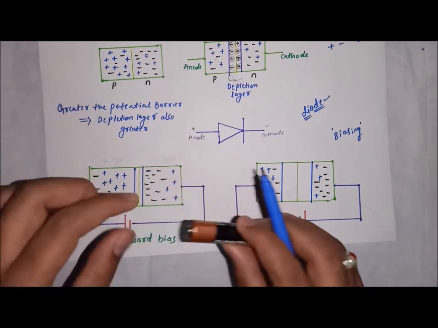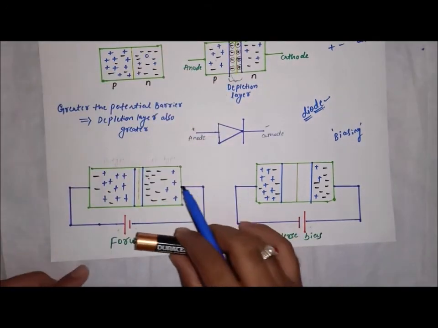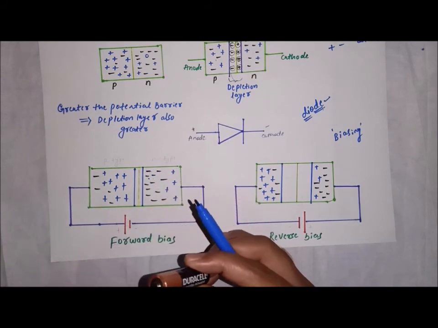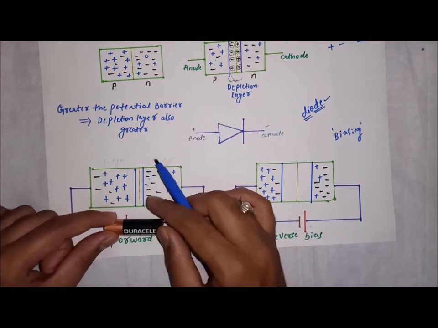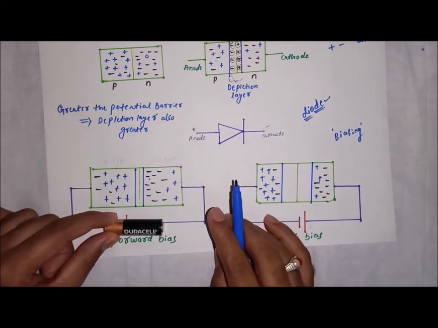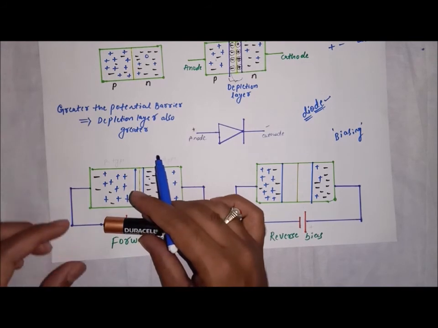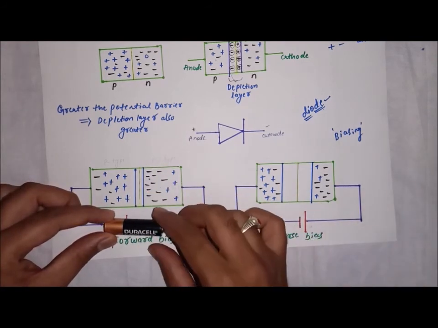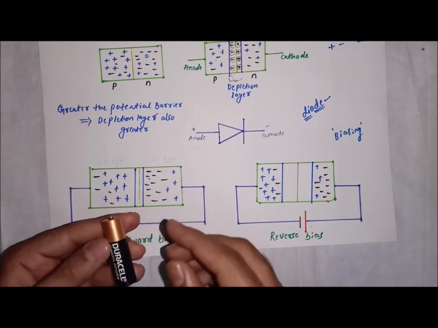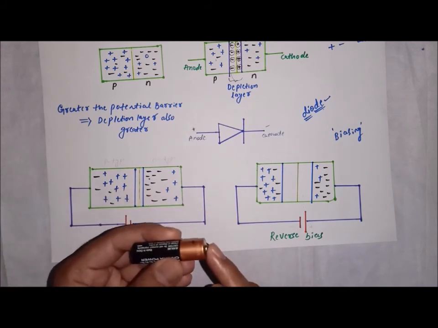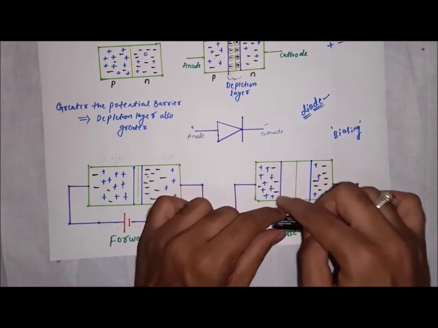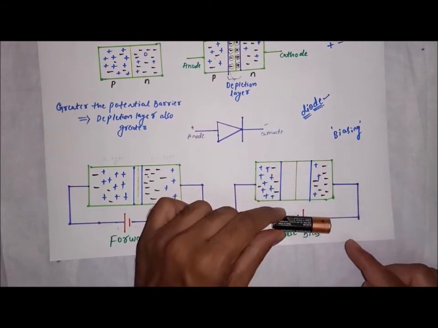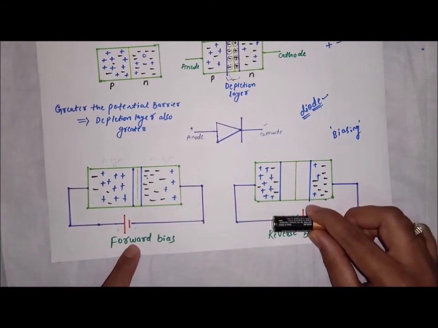So how is it connected to this particular diode? You connect it like this, so the positive should be on this side. If you connect it, then the diode is called a forward bias diode. Suppose you take the same cell and just reverse it. So positive should be on this side and negative on this side. Then the diode is said to be reverse bias. Then we will see what happens in forward bias and what happens in reverse bias.